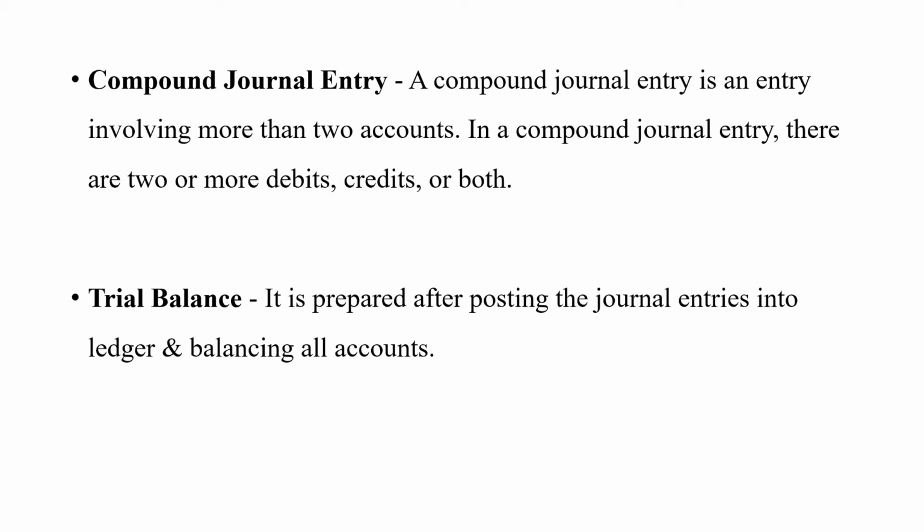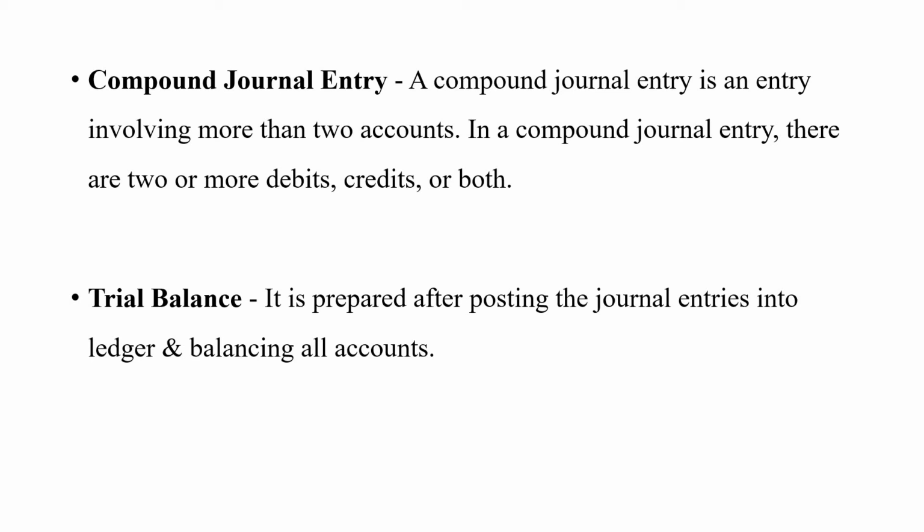This journal entry can have the combinations of one debit and two or more credits, or one credit and two or more debits, or two or more debits and credits.